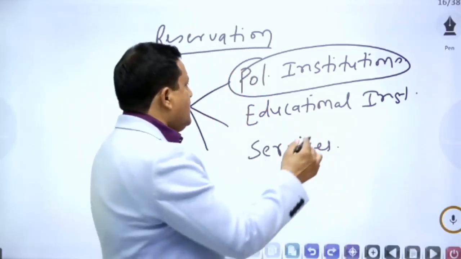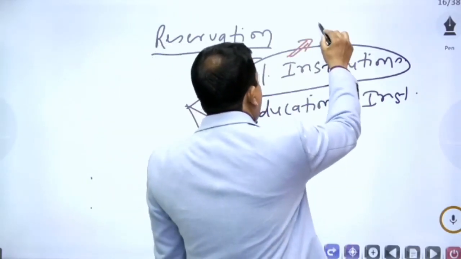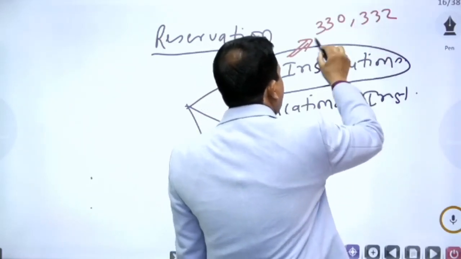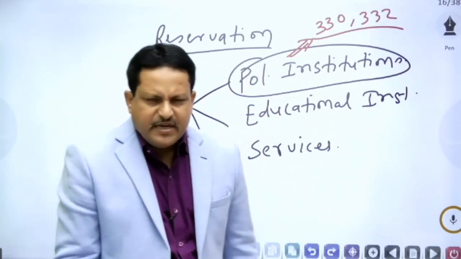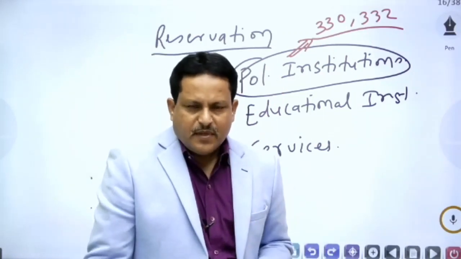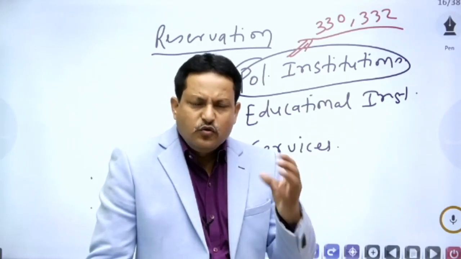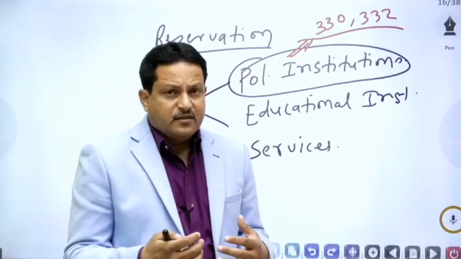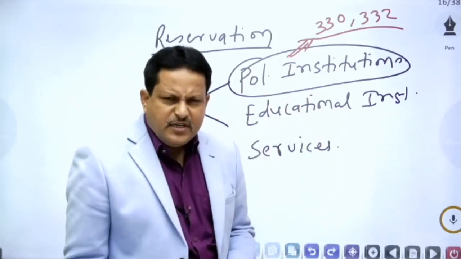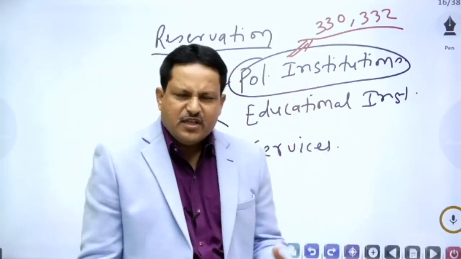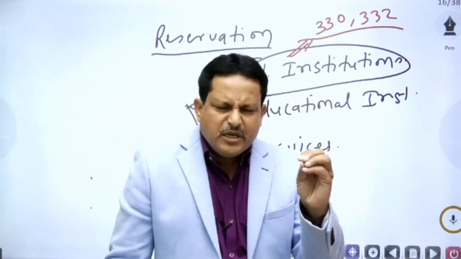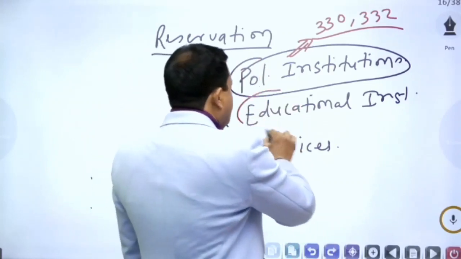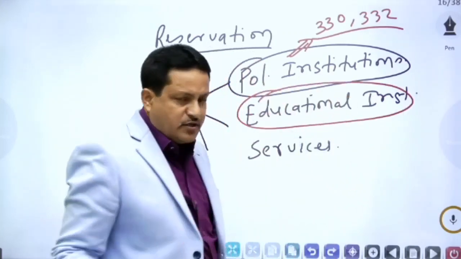So, first is reservation in political institutions, and the source of this reservation is Article 332, where it has been provided that a state can make reservation for the members of scheduled caste and scheduled tribes in parliament and state legislature. So, that is one form of reservation, but this first form, that is political reservation, is not much disputed in India. Then comes the second form of reservation, that is reservation in educational institutions.